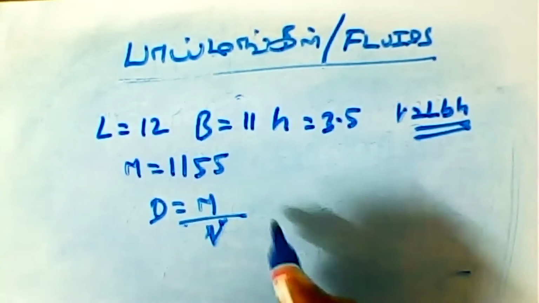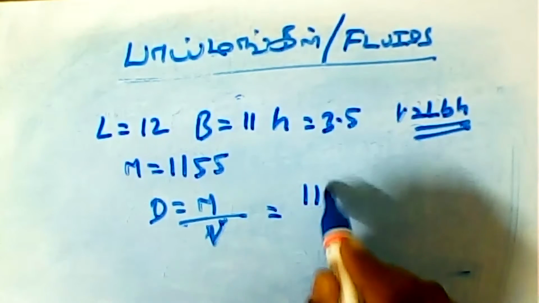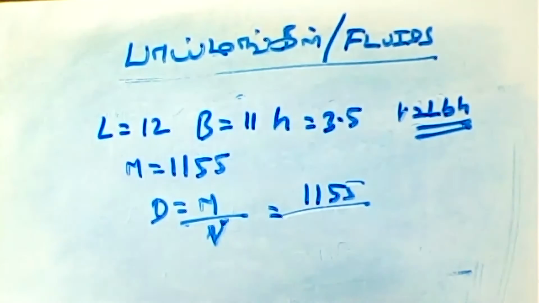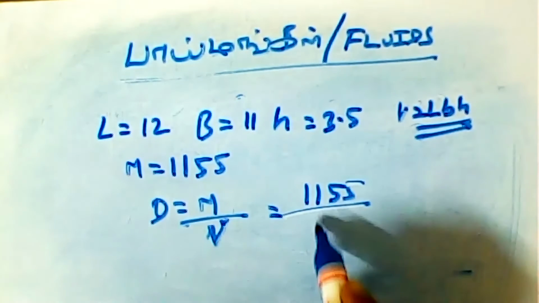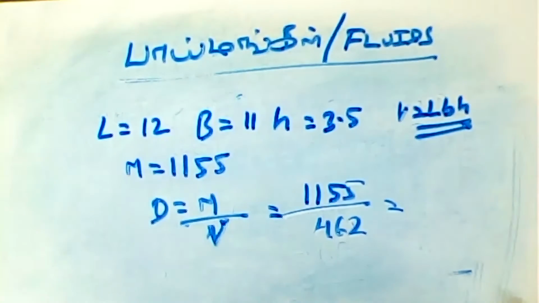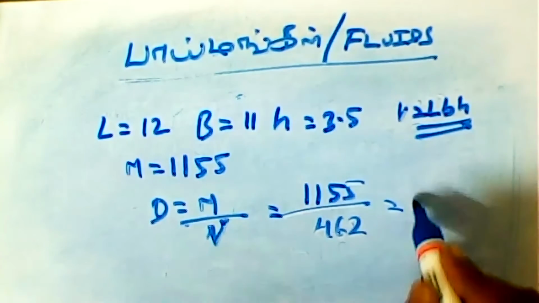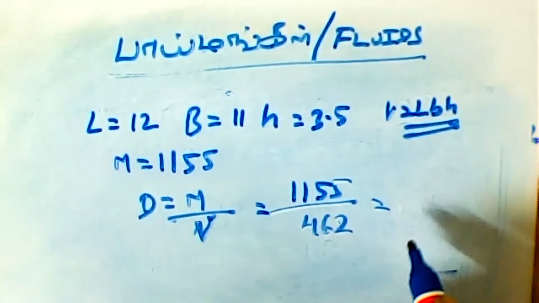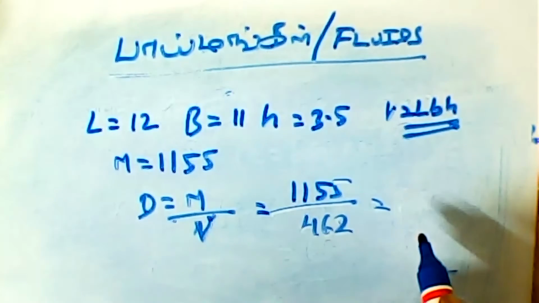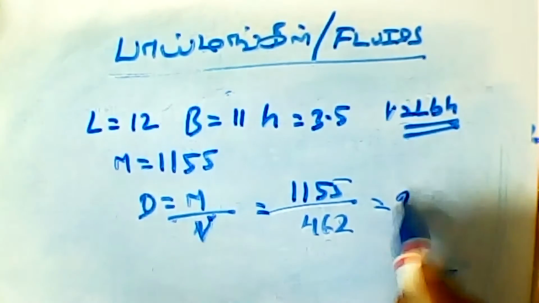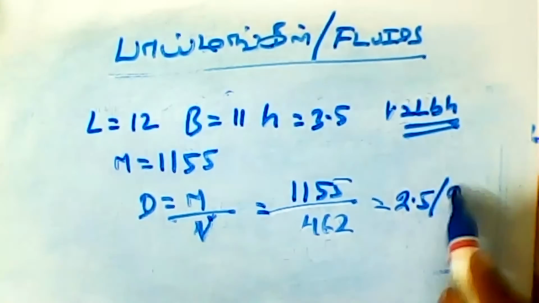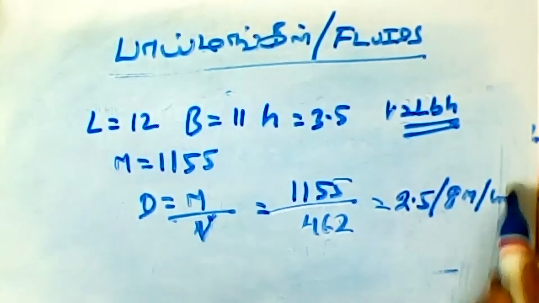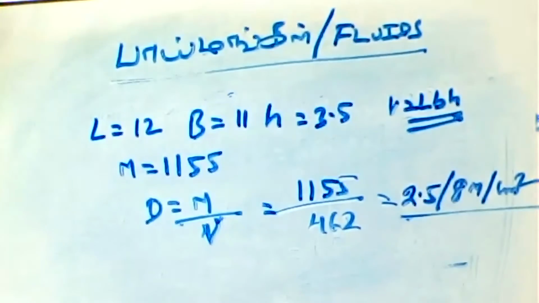So what we have to do is D is equal to M by V. 1155 divided by 462. That is equal to 2.5 gram per centimeter cube. Now, if it is 2.5, it is above the density of water.